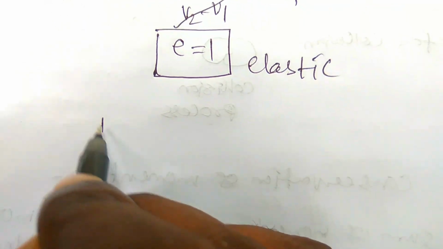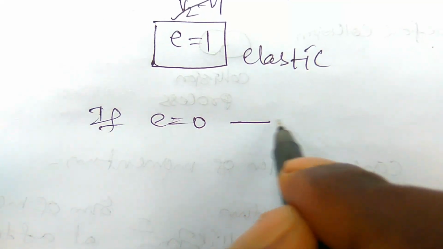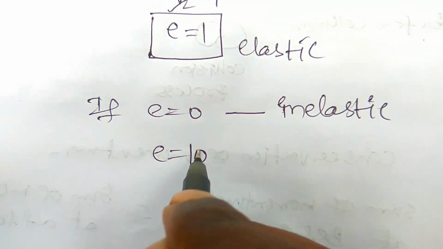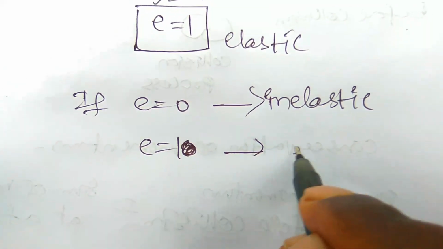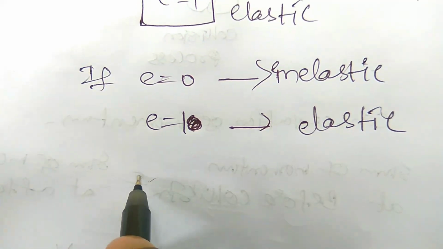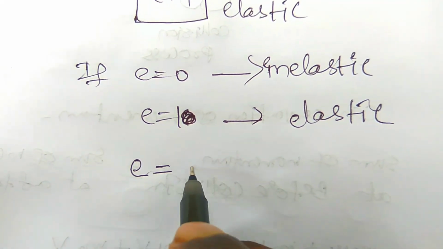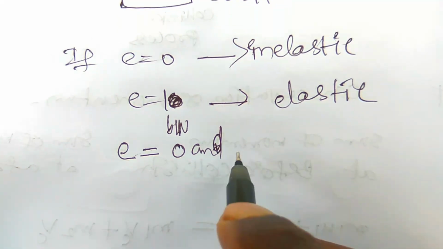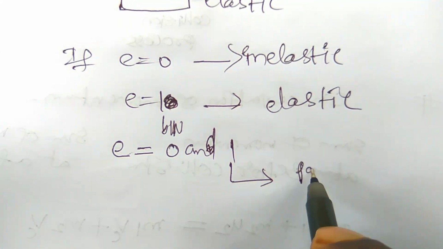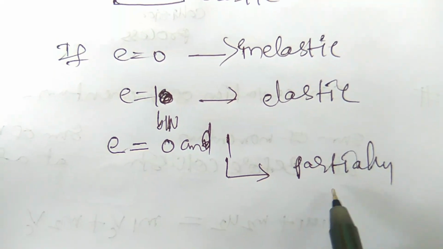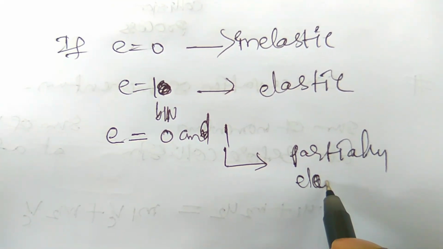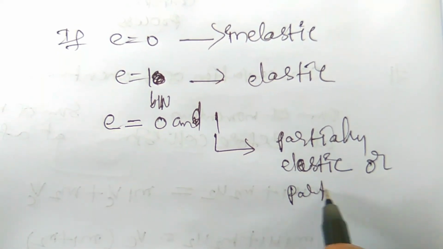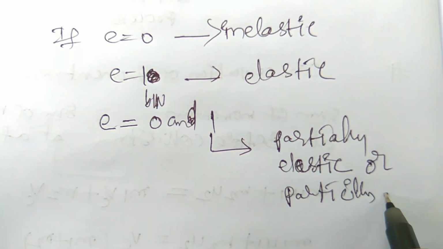Let us remember, if E is equal to 0, that is inelastic collision. If E is equal to 1, that is elastic collision. And if E is between 0 and 1, then it is called partially elastic or partially inelastic. Already yesterday we discussed partially elastic or partially inelastic. Okay, so these are the terms you have to remember.